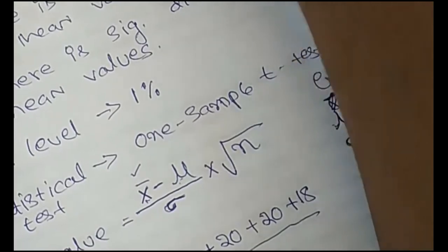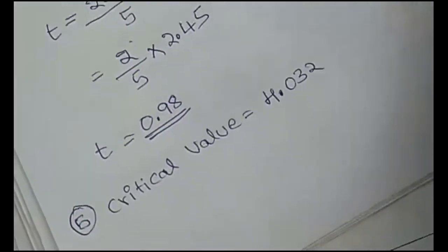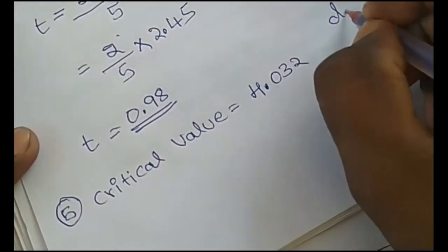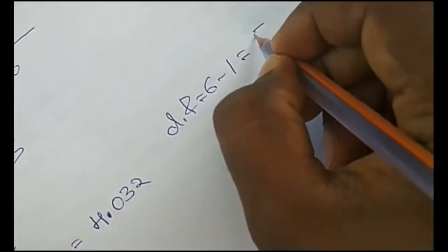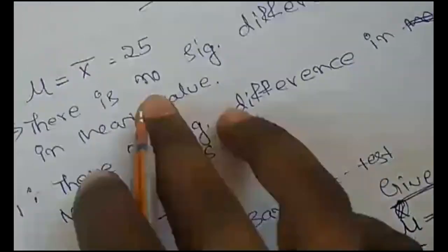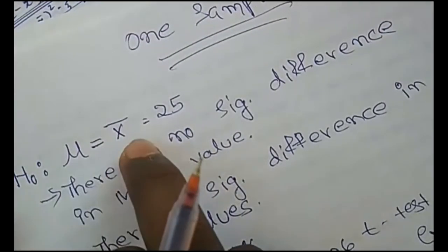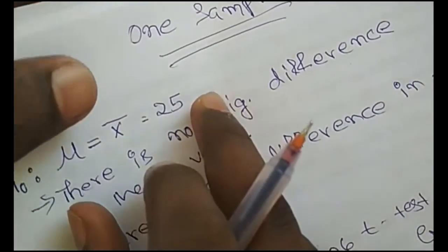Okay. Look at the t distribution table, so you can cross check by looking at the table value. Degree of freedom is nothing but 6 minus 1, which is 5. And it is a two-tailed test. Why is it a two-tailed test? Because our hypothesis says equal, there is no significant difference. We are testing both sides. So therefore it is a two-tailed test.